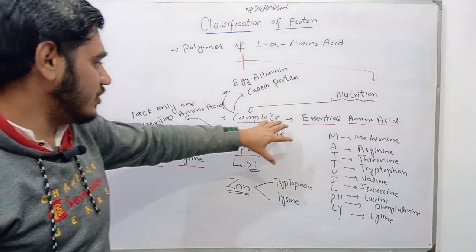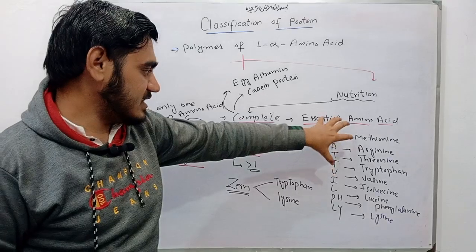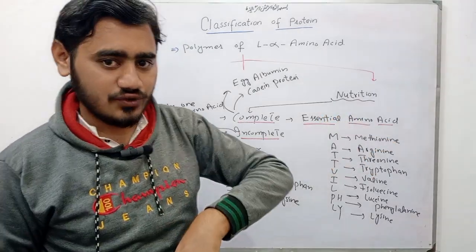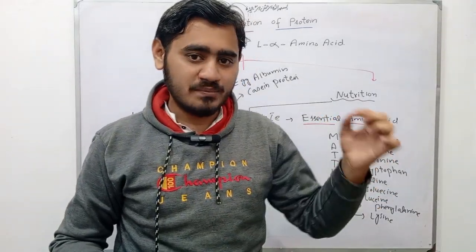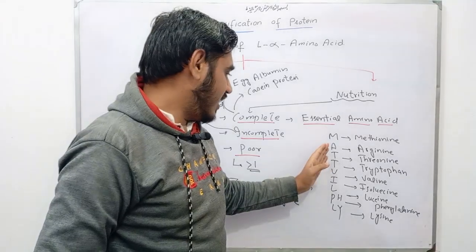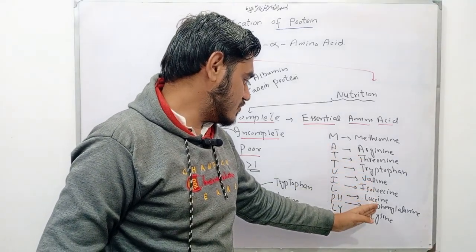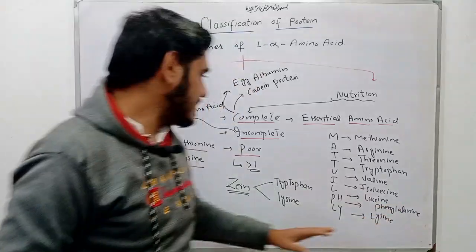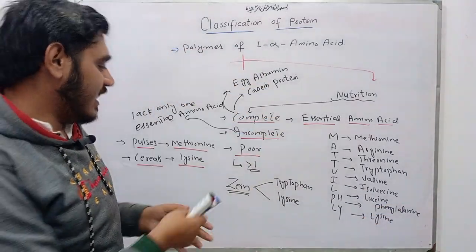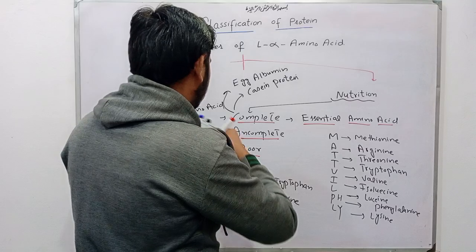Complete proteins contain all essential amino acids. Essential amino acids are not synthesized in the human body but need to be supplied in the diet, that are methionine, arginine, threonine, tryptophan, valine, isoleucine, leucine, phenylalanine, and lysine. Examples are egg albumin and casein protein.